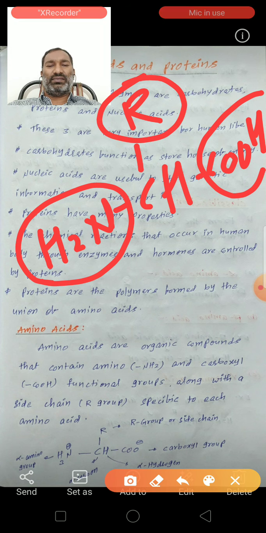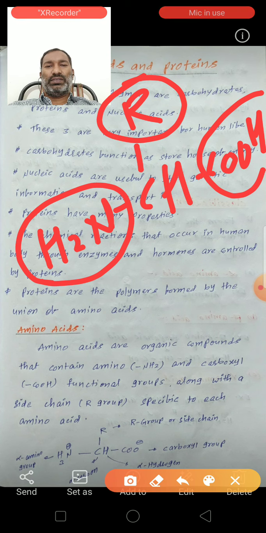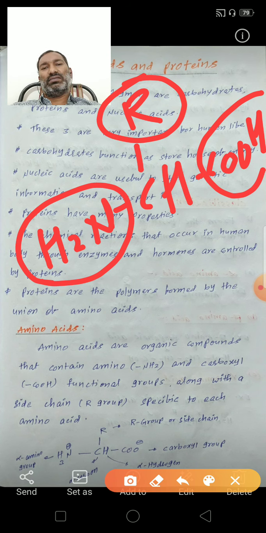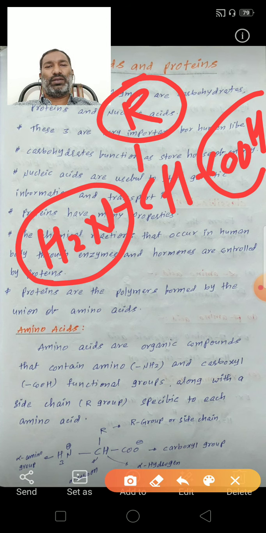We can put different groups, specific to each amino acid. Each amino acid contains a different R group.